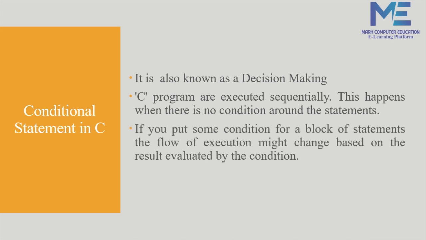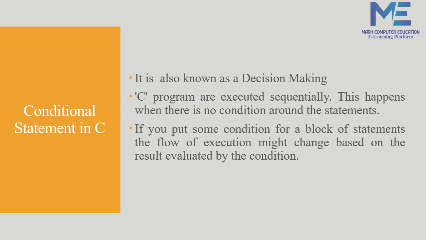If you put some conditions for a block of statements, then the flow of your execution might be changed based on the result evaluated by the condition. In the second point, we see that the C language program flow is sequential. Why? Because there is no condition.